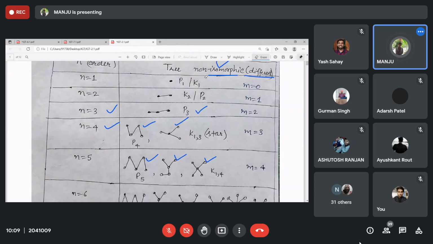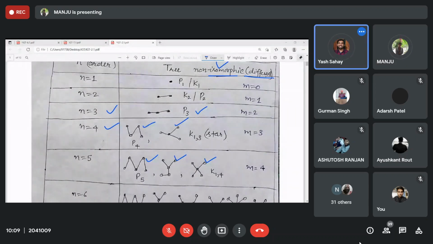Any other doubt? No, ma'am. Okay. Anyone else? Yes, ma'am. One question. I'm just drawing the graph. There was one graph, and we need to find its number of spanning trees. Yes. Tell me that graph. Just a minute, ma'am. I'm drawing that graph.